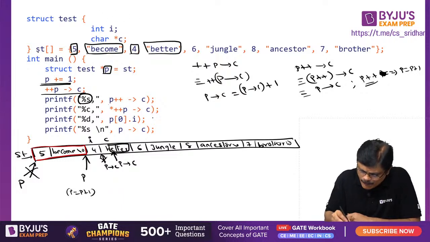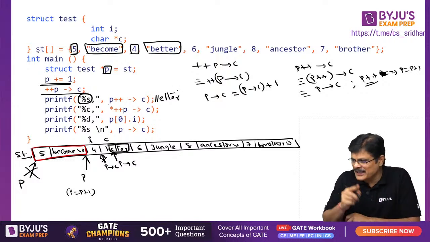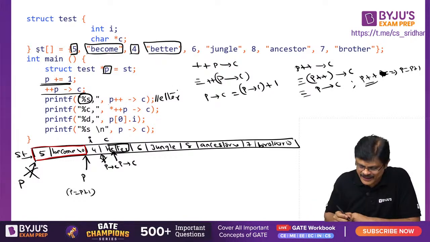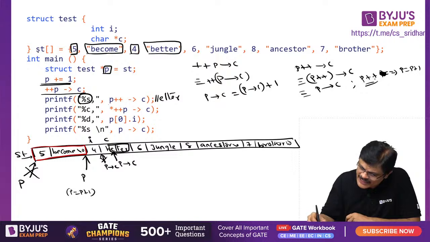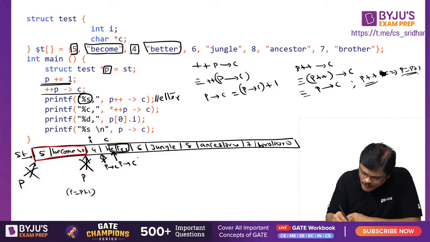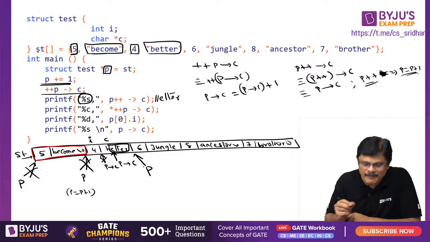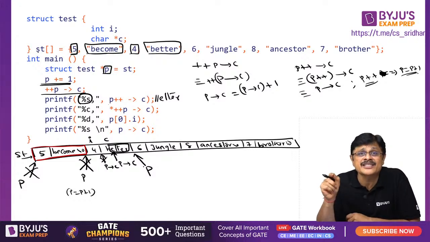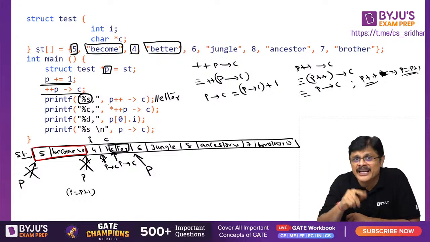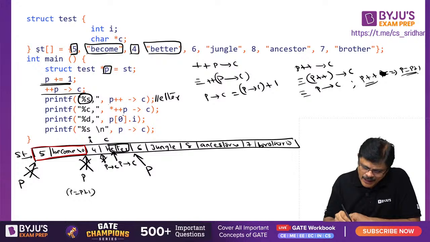So at this particular point, what is printed, sir? I am writing here what is printed. Actor is printed here. From E, the end of the string is printed. Now what is happening after that? P is made to P plus 1. So P is pointing here. Now it is made to point to the next location, P plus 1. That is, the next structure variable in the array it points to. Now what is this, sir?